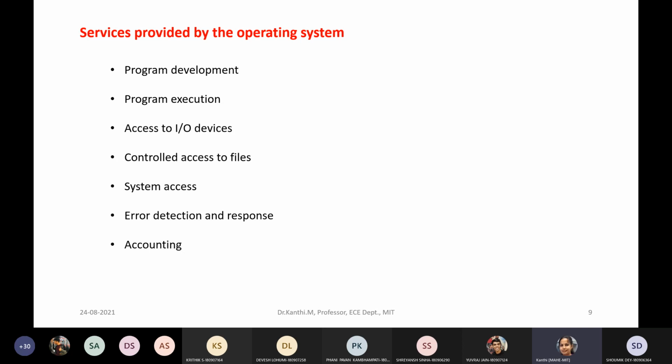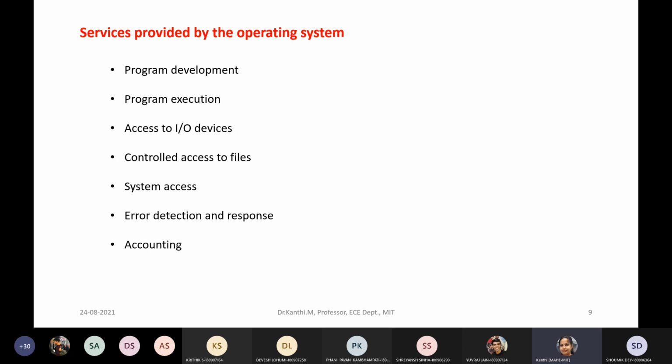I need to develop any program, so a variety of facilities, editor, debugging, so you can create any programs. They are in the form of your utility programs. It may not be part of the core of the operating system, but it is supporting.